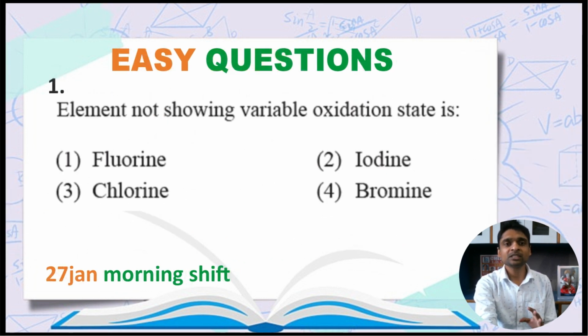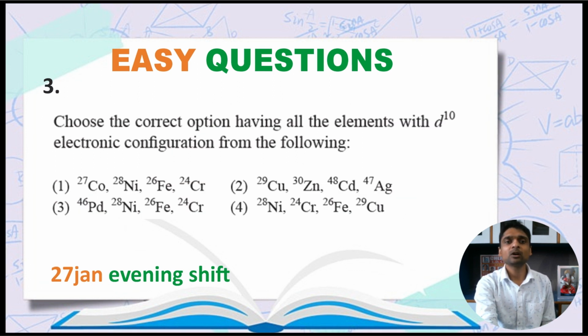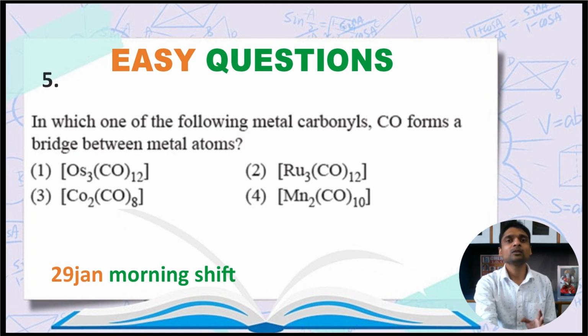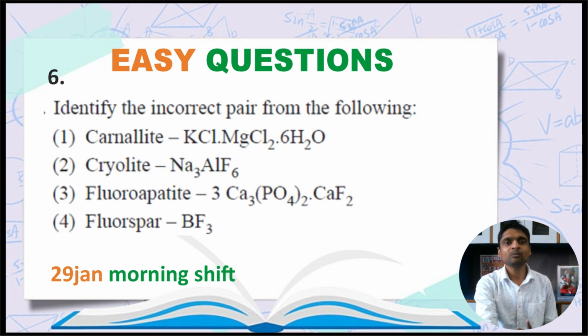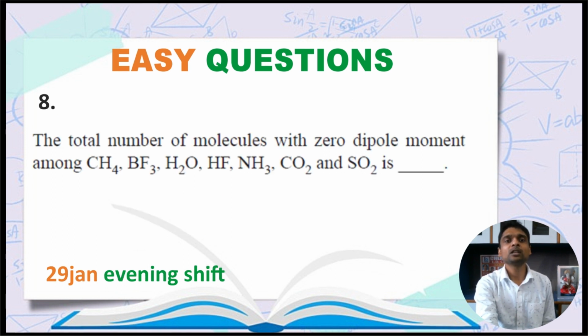Now a few questions which are easy level questions. Element not showing variable oxidation state, a P block question. Then this is a D block question. Again a D block question. Then a question from chemical bonding. Question from coordination compounds. Then a question from P block. Question from the isomerism chapter. Again a chemical bonding question.